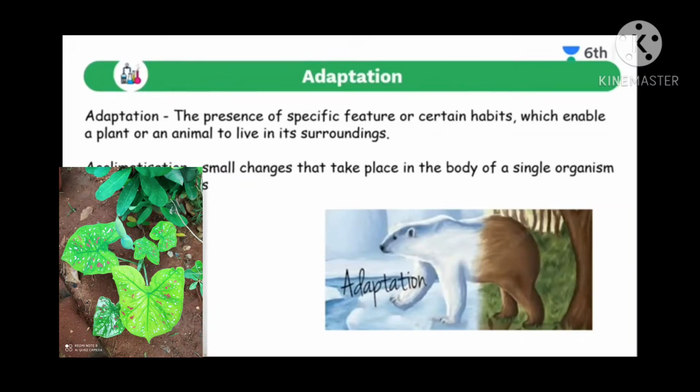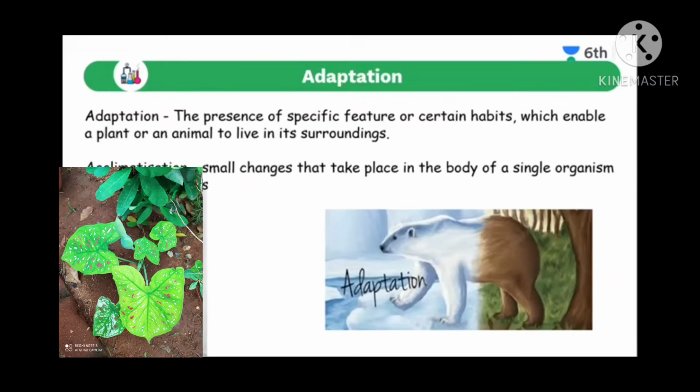It is a small change that takes place in the body of a single organism over a short period. Not a long period, it is not permanent. According to the situations, changes will take place in the body of those animals, a single organism, over a short amount of time. That is called acclimatization. Now you know what adaptation is and what acclimatization is.